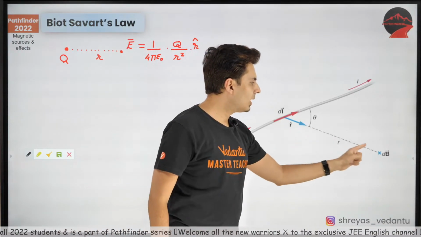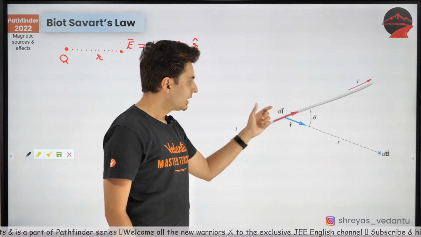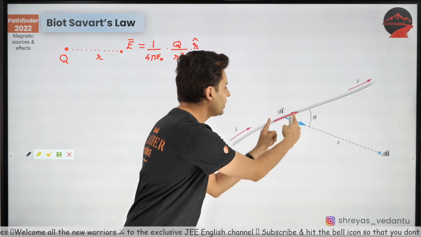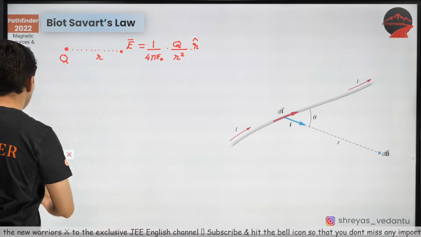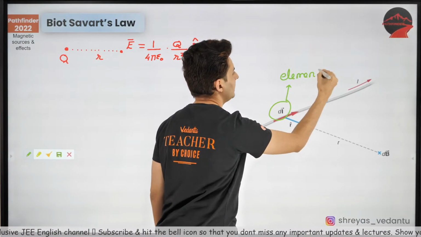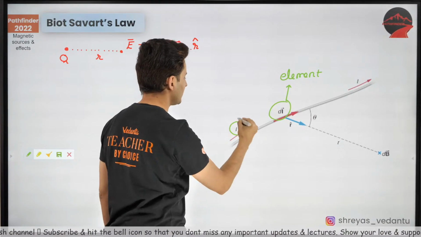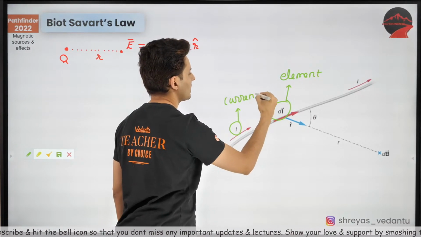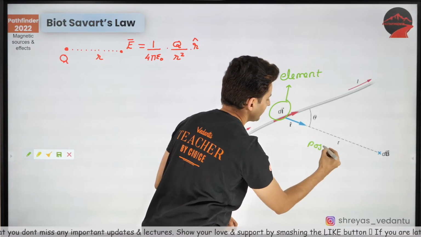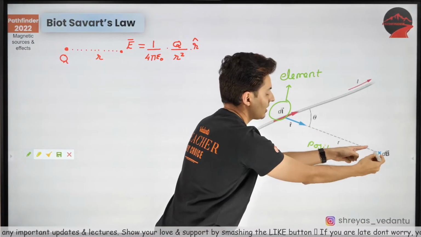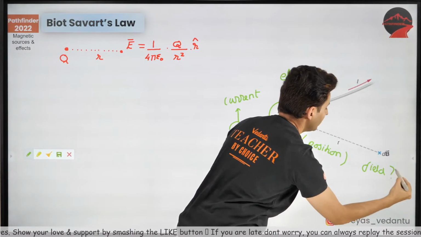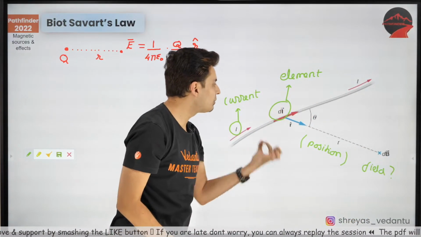Now, where are you? You are here. You want to know what's the field because of this small part of that wire. What is that dl? I'll just write it down over here. This dl is an element. It's a small element which carries current. Do you see that? This is your current. There is some current which is flowing in this part. I am at this distance. This is my position. This is where I am. And I want to find what is the field here because of this small element.